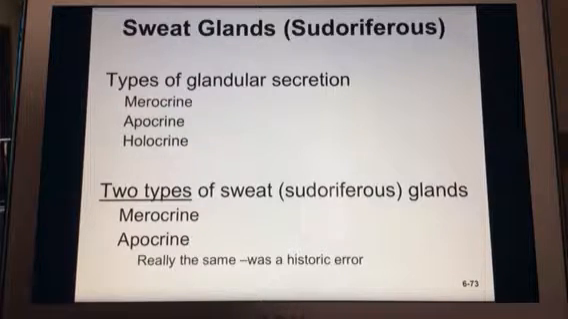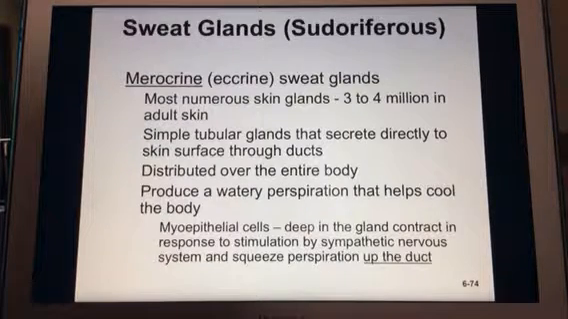So let's look at these sweat glands first. We're going to talk about the 2 types of sweat glands, merocrine and apocrine. They really do the same function. Their naming was a little bit of an error. So merocrine sweat glands are different from apocrine because their tubular glands go directly to the skin surface. So that's how you can tell them apart. They still have the same function, but their glands or their tubes go right to the skin surface, and we